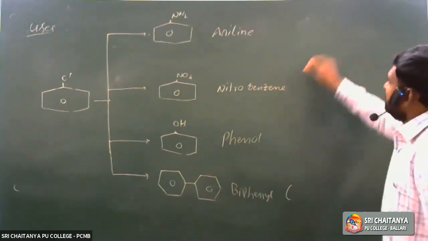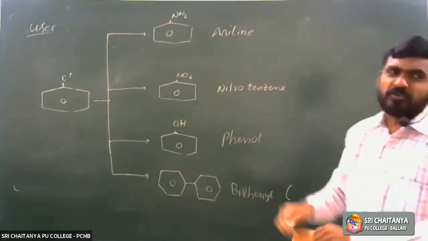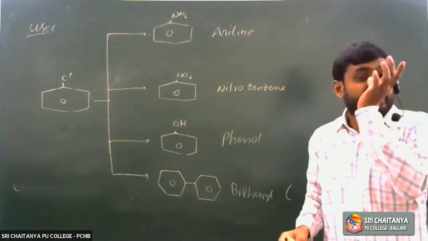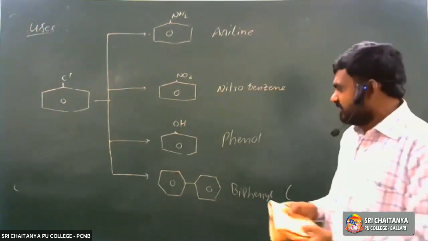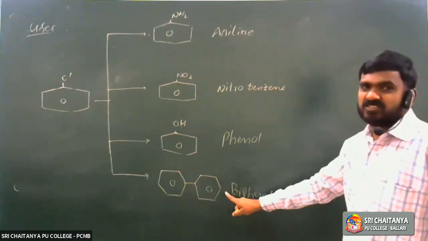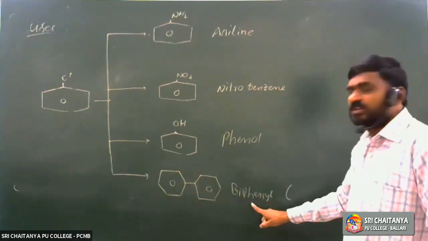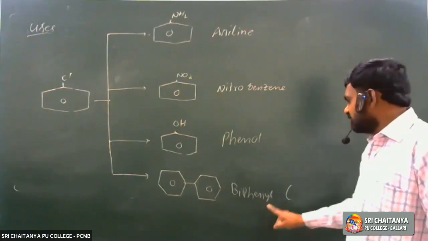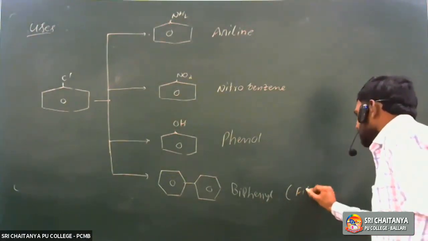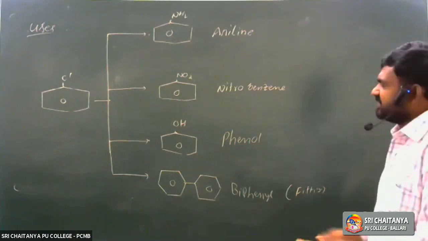A mixture of chlorobenzene and alkyl halide treated with sodium metal in the presence of dry ether gives alkylbenzene. Only chlorobenzene with sodium and dry ether gives biphenyl; that is the Fittig reaction.